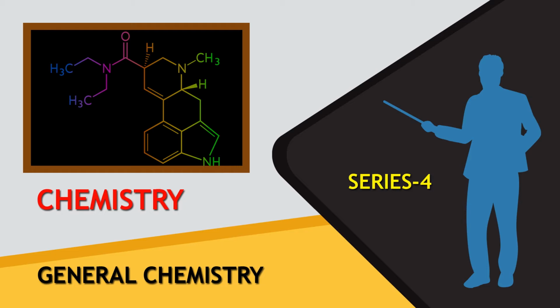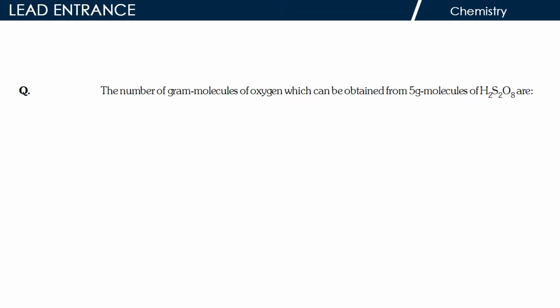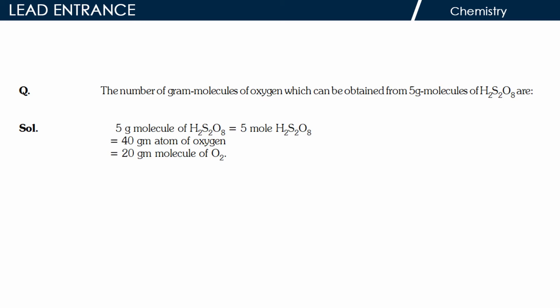So let's start with the questions in this video tutorial. Read the question carefully. Question 1. The number of gram molecules of oxygen which can be obtained from 5 gram molecules of peroxydisulfuric acid are? Solution. 5 gram molecule of peroxydisulfuric acid is equal to 5 mole peroxydisulfuric acid, which is equal to 40 gram atom of oxygen, which is equal to 20 gram molecule of oxygen.